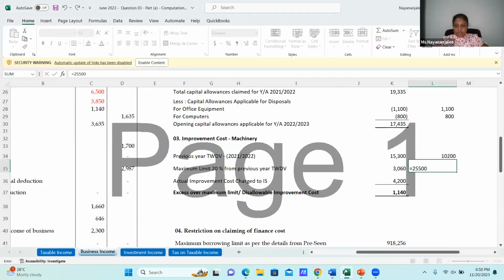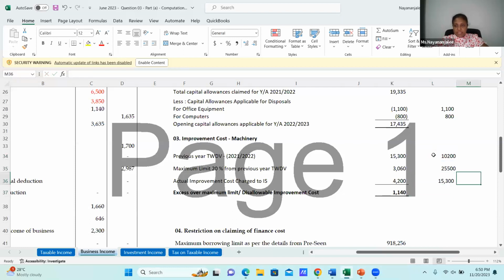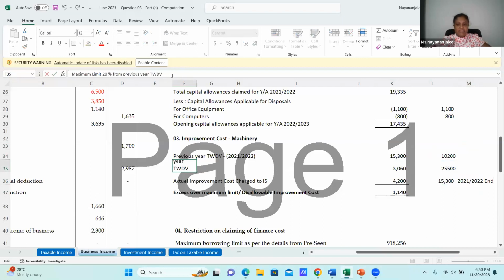Then 25.5. Then from this, what is the tax written down value? Then this is 15.3, which is for 21, 22 end. Okay, this is that. The same thing it has done through this calculation. And maximum limit, where it has mentioned maximum limit 20% as per the provisions of the Act, which is previous year tax written down value, we need to go for section 14. We need to apply section 14, and from these we need to take the 20%. Then the maximum limit, this is what we need to compare.